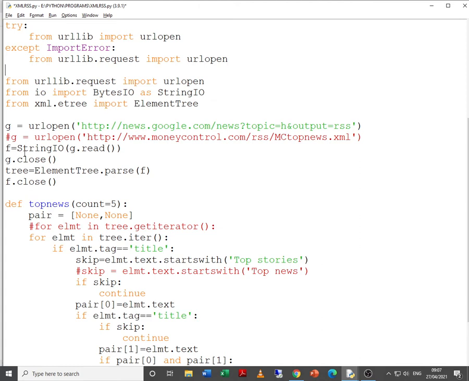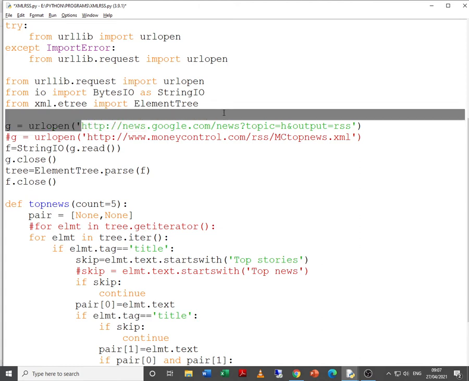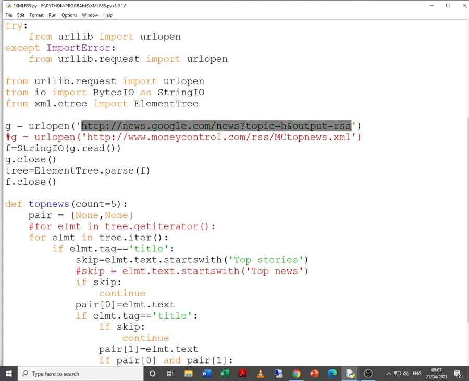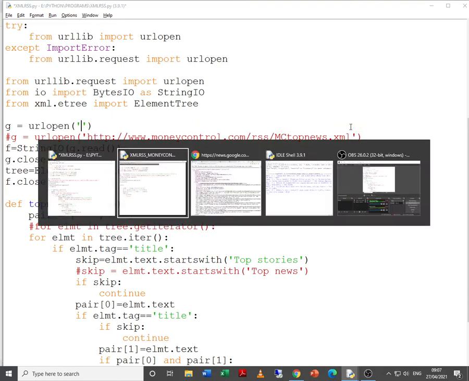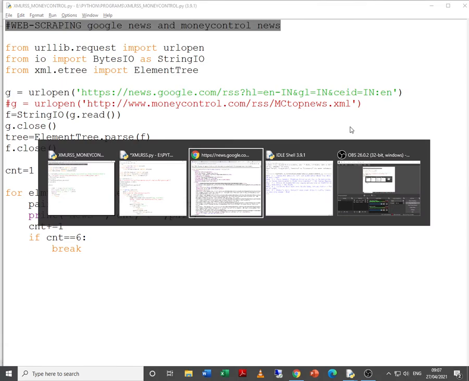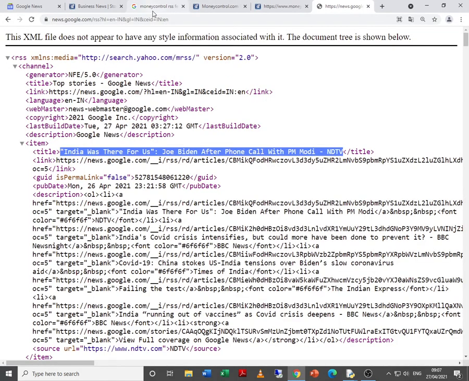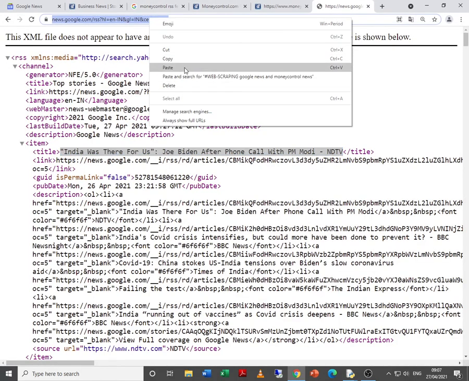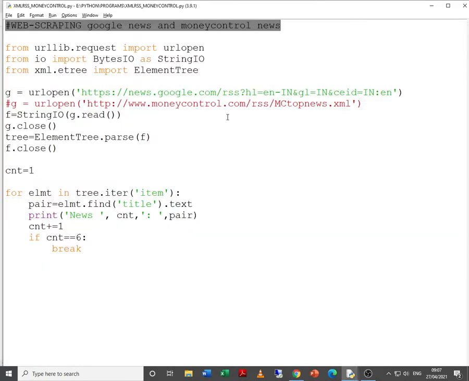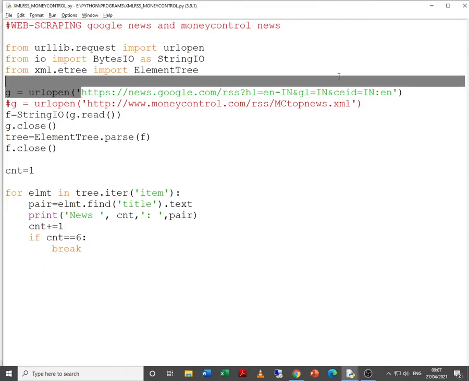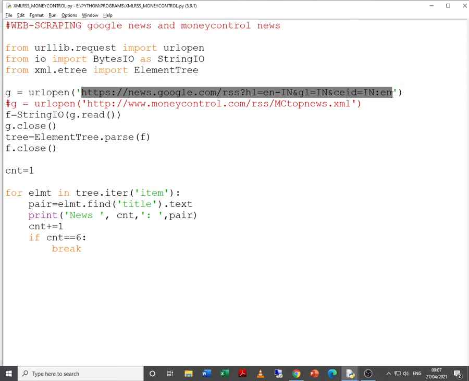So again, let me paste, sorry, I need to go over here, copy the link. See, this RSS feed link may change from time to time.